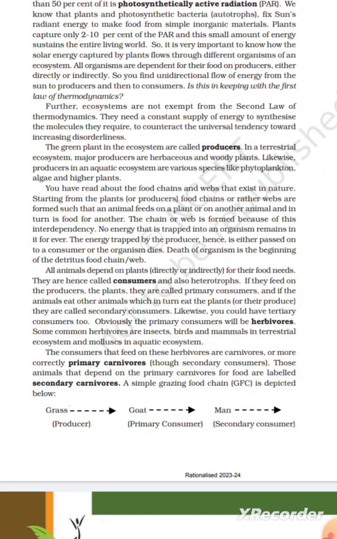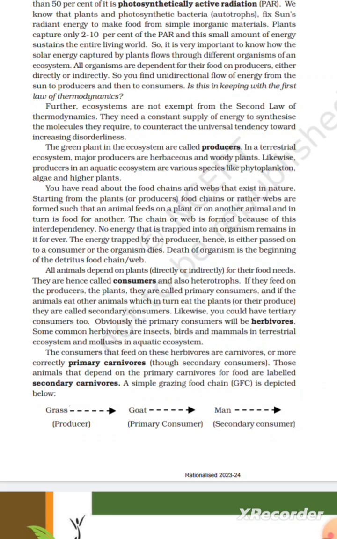If they feed on the producers, the plants, they are called primary consumers, and if the animals eat other animals which in turn eat the plants or their produce, they are called secondary consumers. Likewise, you could have tertiary consumers too. Obviously, the primary consumers will be herbivores. Some common herbivores are insects, birds, and mammals in the terrestrial ecosystem and molluscs in the aquatic ecosystem.